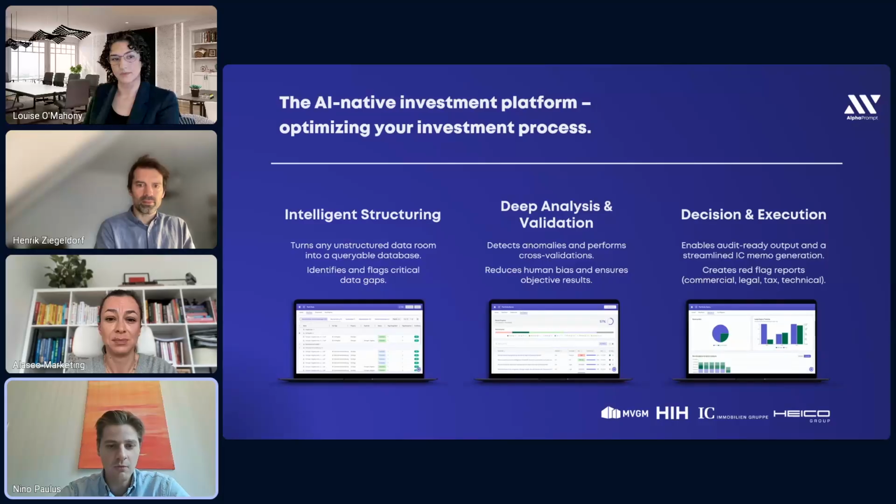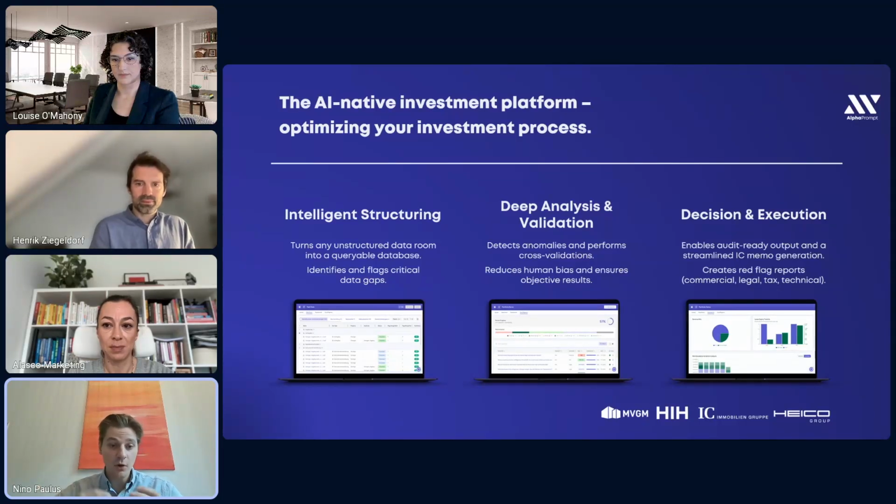So you could do whatever you want afterwards. If you're going into property management, you just export this data to import it into your property management tool. If you're in the transaction process, you export the rent roll to plug it into your DCF model, and so on. So we're doing this for everything.